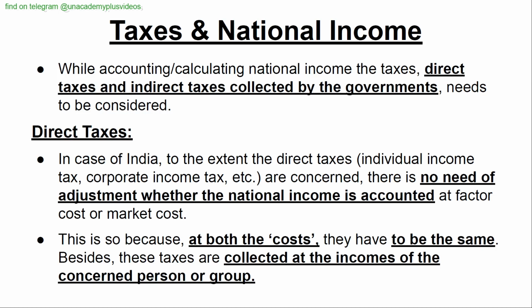Taxes and national income. While accounting or calculating the national income, the direct taxes and indirect taxes collected by the governments need to be considered. Direct taxes. In case of India, to the extent the direct taxes, individual income tax or corporate income tax, etc., are concerned, there is no need of adjustment whether the national income is accounted at factor cost or market cost. This is so because at both the costs, they have to be the same. Besides, these taxes are collected at the incomes of the concerned person or group.